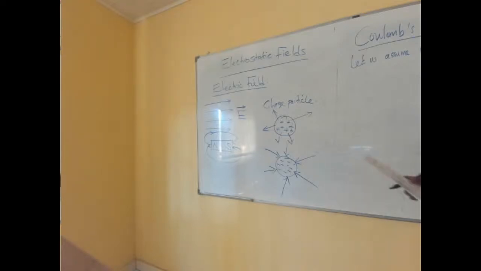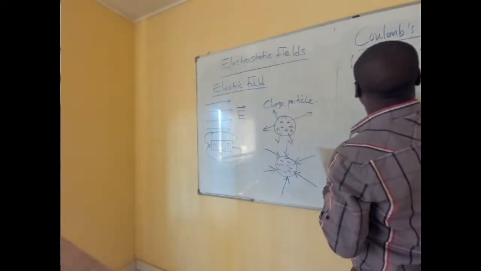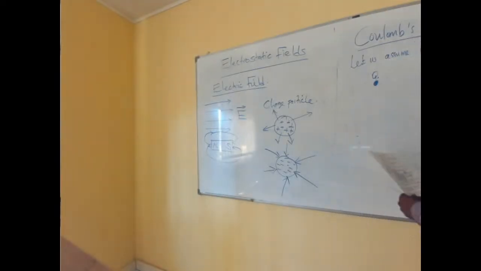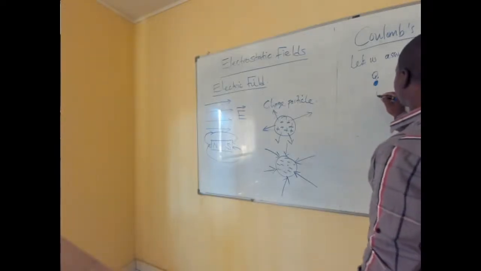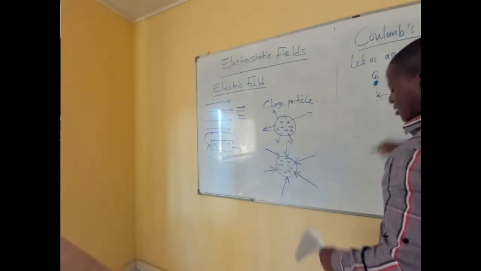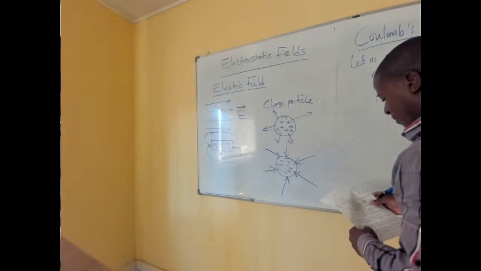Now, what we do is that in this event, we may have this charge here, which we are calling Q1. Then we have another one here, which we are calling Q2. So it means that the distance between them is what we are calling R in capital letters.